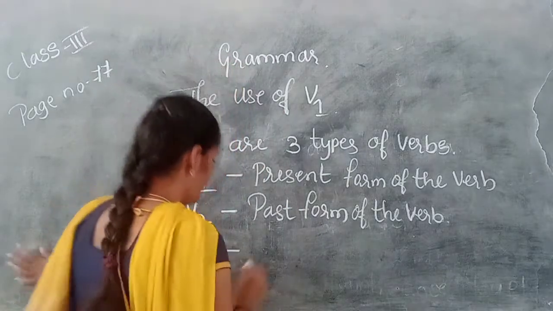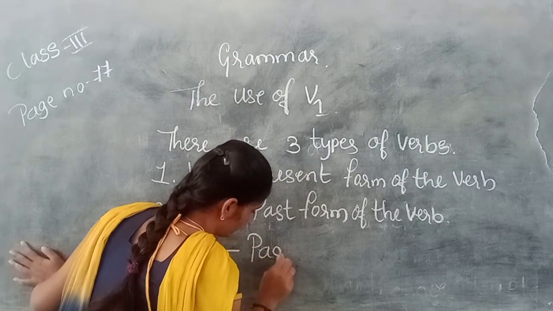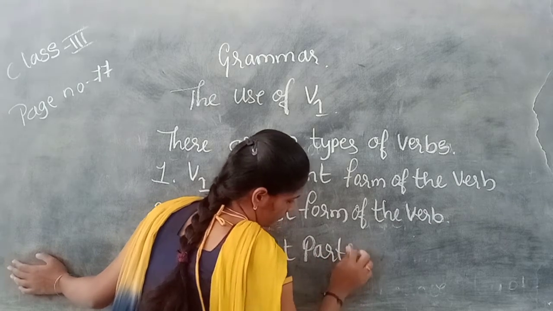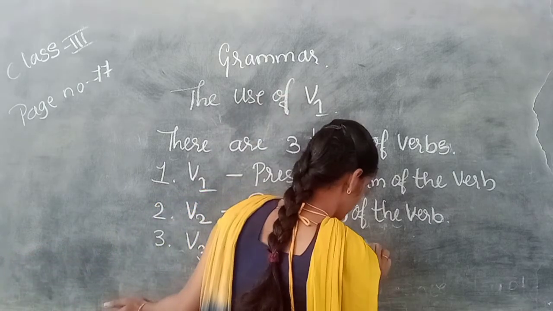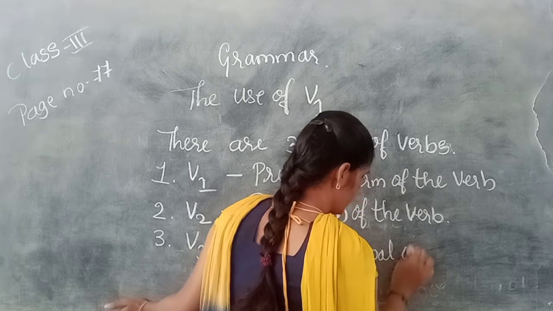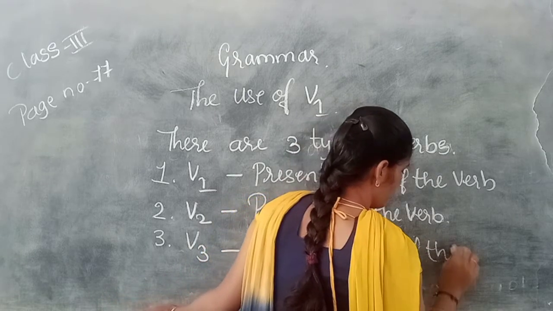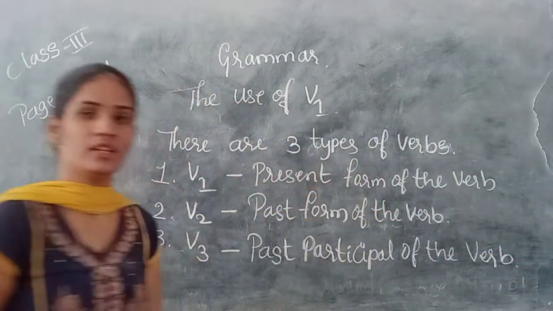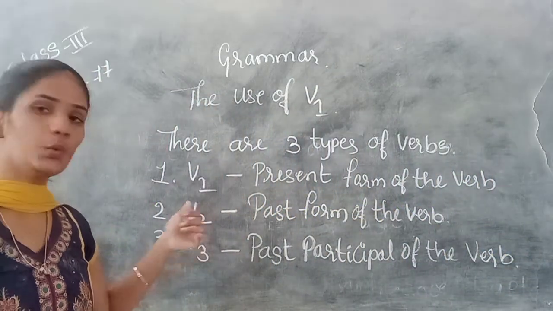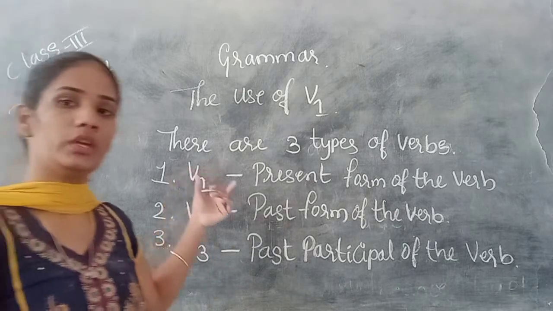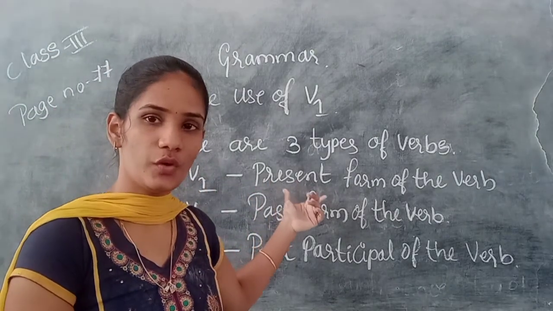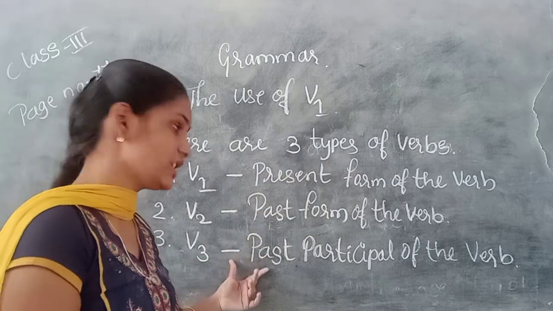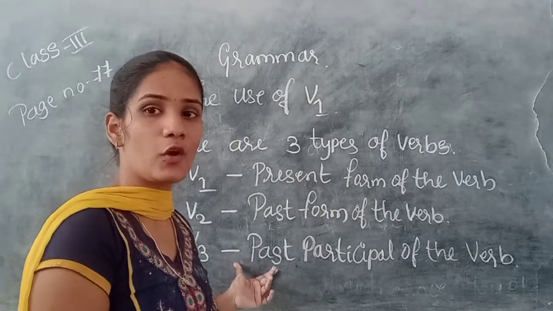Yes, past participle of the verb is known as V3. So V1, V2, V3 are there. V1 in the sense present form of the verb, V2 in the sense past form of the verb, and V3 in the sense past participle of the verb.